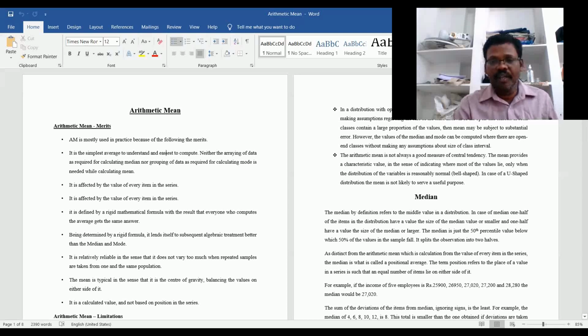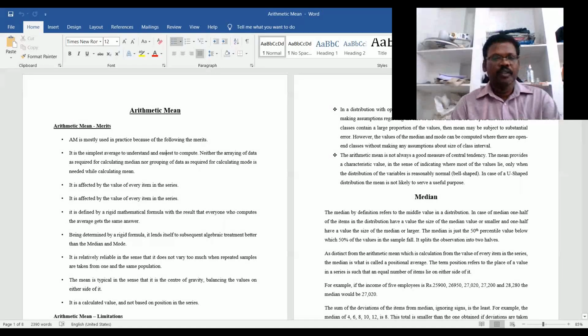In case of a U-shaped distribution, the mean is not likely to serve a useful purpose. So we have some limitations in the arithmetic mean. But even though there are some limitations, when compared with other types of averages, it is better, popular, and widely accepted for the computation and measurement of averages.